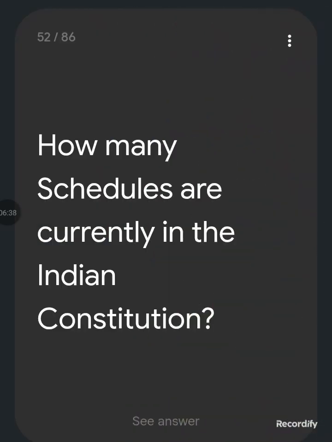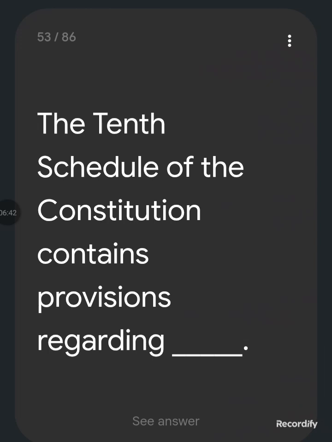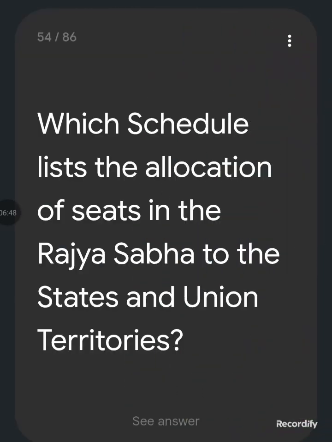How many schedules are currently in the Indian Constitution? 12. The 10th Schedule of the Constitution contains provisions regarding anti-defection. Which schedule lists the allocation of seats in the Rajya Sabha to the states and union territories? The 4th Schedule.